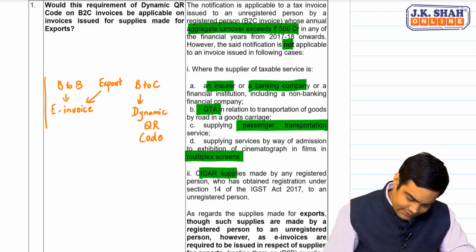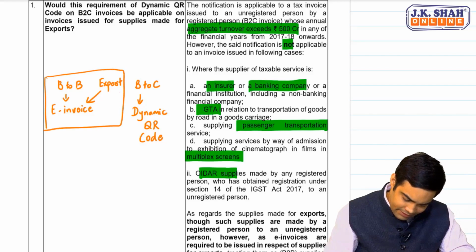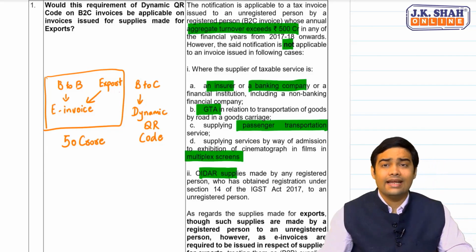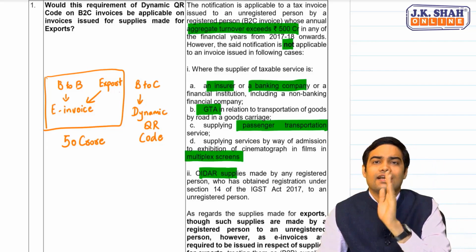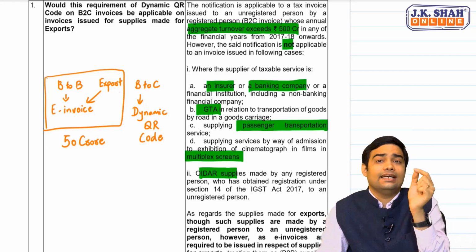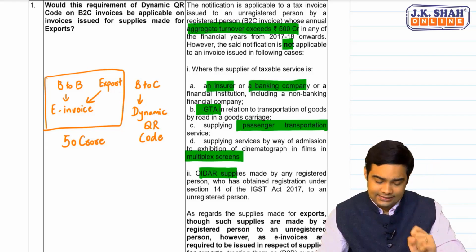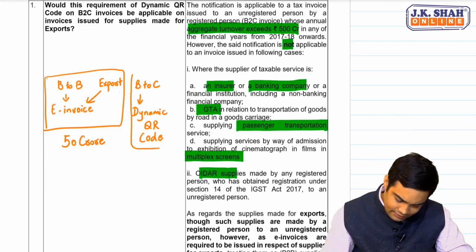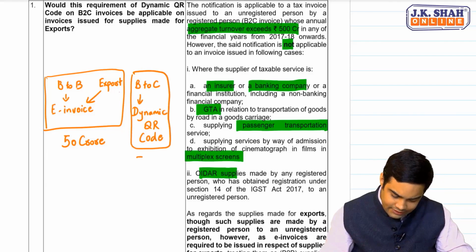Here in this part, the limit is 50 crores. And remember, if the turnover in any of the preceding financial years from 17-18 exceeds 50 crores, and here the limit is exceeds 500 crores.